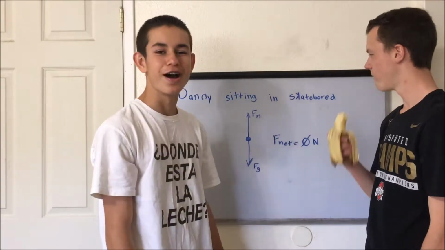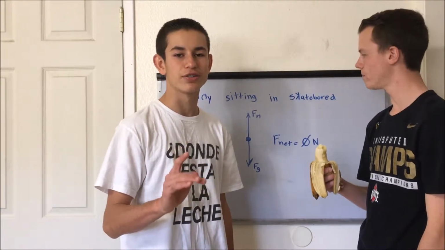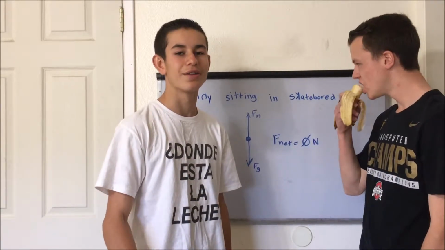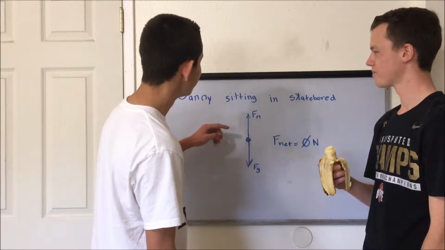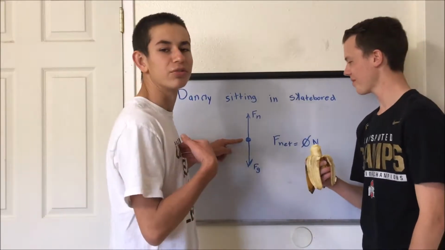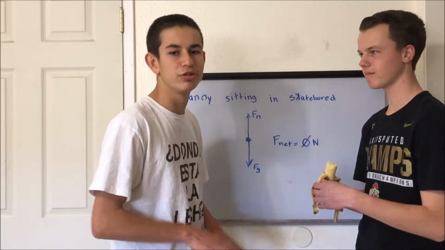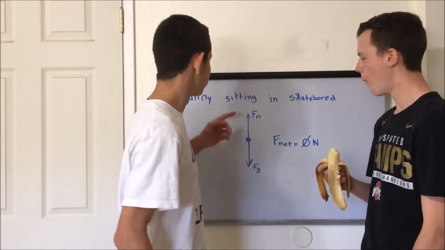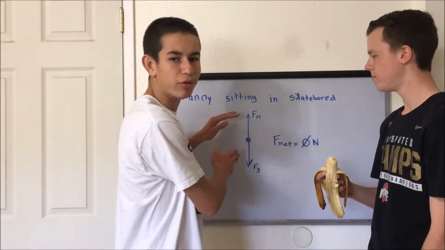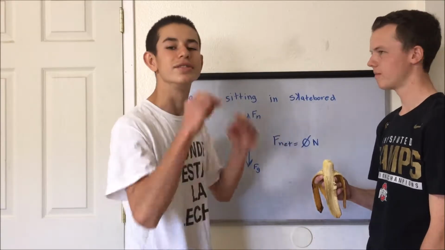Okay, let's get down to business. As you just saw, I was sitting on a skateboard representing Newton's first law. Newton's first law states that an object at rest will stay at rest unless acted upon by an outside force. In this free body diagram, this dot in the middle represents me sitting on the skateboard. My weight, which is the gravitational force, is pushing down against the skateboard, and the skateboard is pushing back up against me with the normal force. Since both forces are balanced, they will cancel each other out, making the net force equal 0.